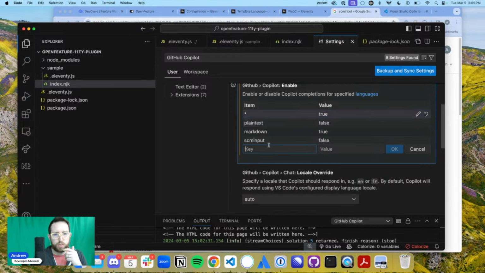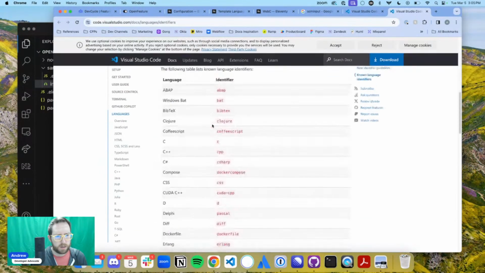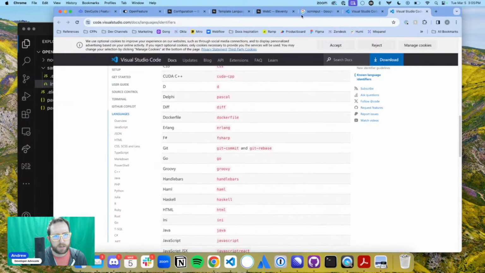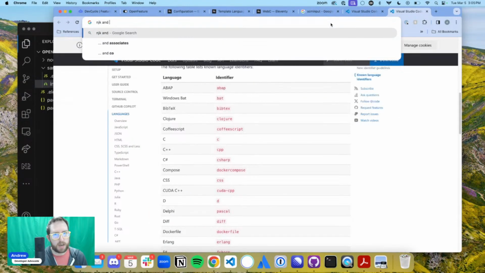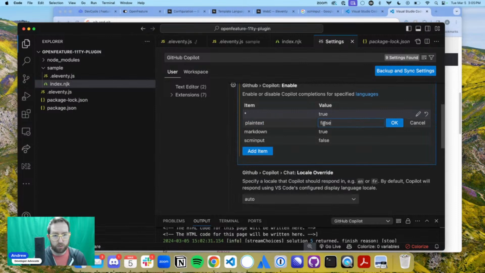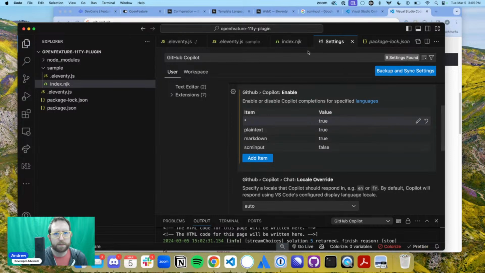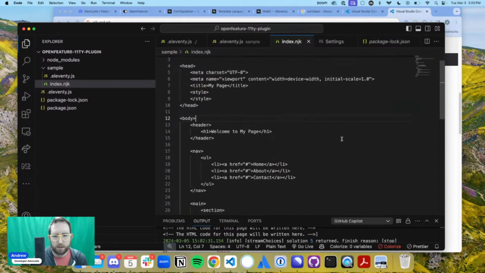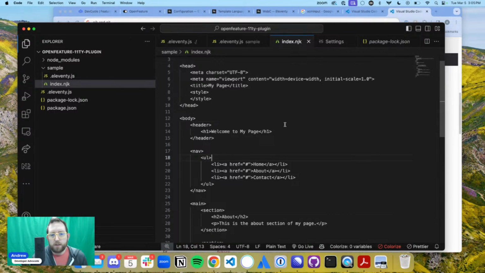Yeah, so it should be true for, is it maybe because NJK is seen as plain text? It might be. NJK and, oh, maybe that's what I need to do. I'll just remove it. Edit item, maybe I'll just set this to true. I feel like that's what it is. Yeah, that's what it was. It just didn't sense that, so weird. That's super weird.